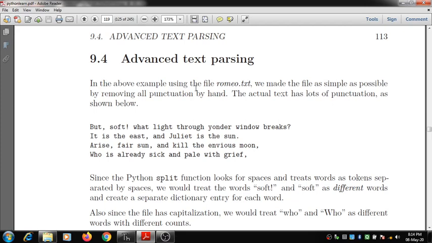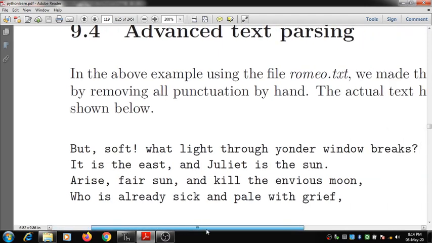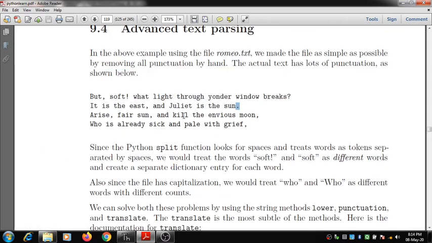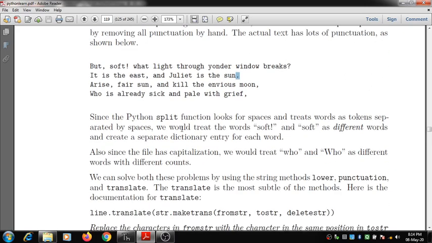If the text had a lot of punctuation, like comma, exclamation mark, question mark, full stop, we need to remove these punctuations from the file or the line, and then only extract the words from that line. That is what we call advanced text parsing.